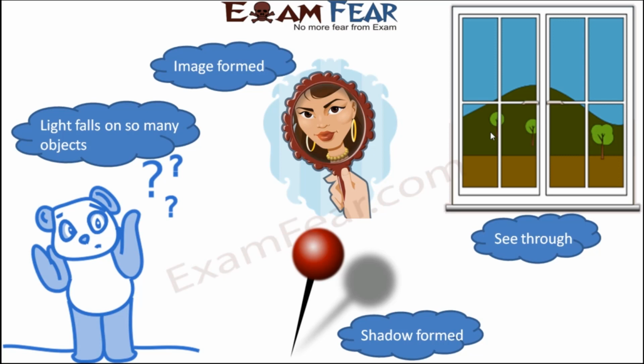But this also you are able to see in presence of light. That means when light falls on this glass window, it enables you to see whatever is present on the other side. So you see, in presence of light, different objects behave differently. In some objects, image is formed. In some objects, you are able to see the objects which are present on the other side, whereas in case of certain objects, shadow is formed. So that is creating a lot of curiosity. That leads to a lot of questions in our minds, that what is that which is happening in a different way, because of which in different objects when light falls the behavior is different.